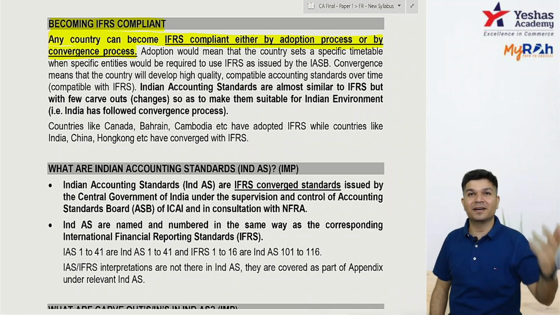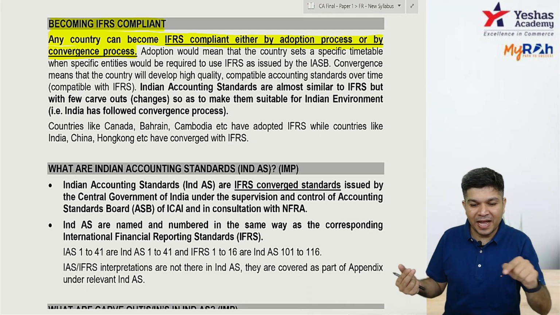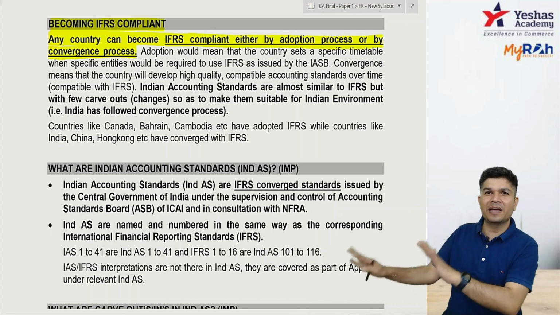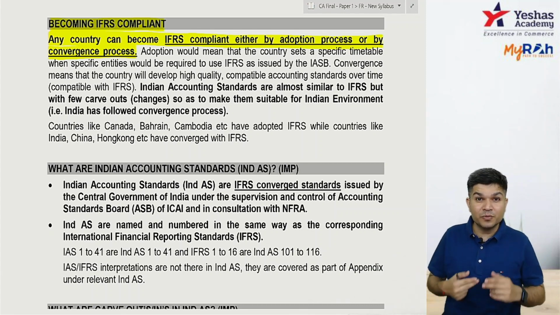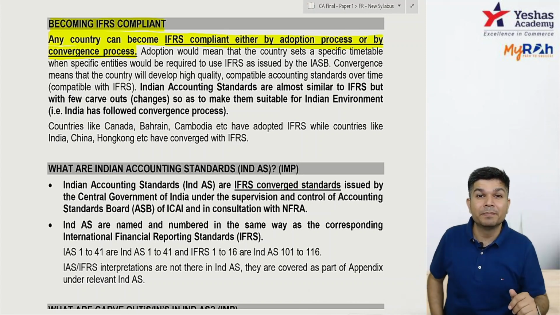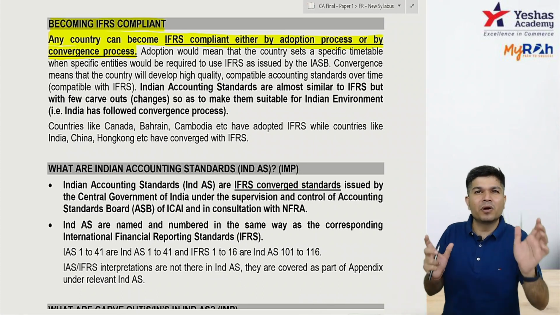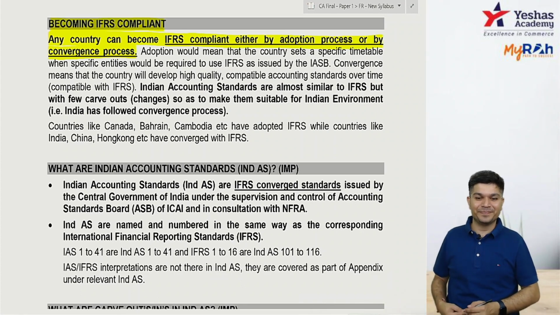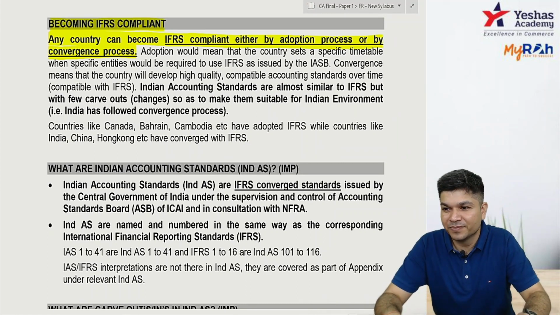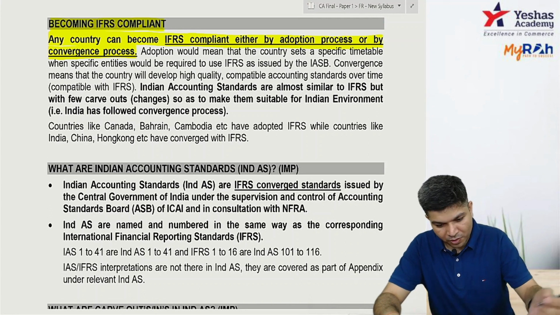Now tell me, India. Did India adopt IFRS or did India converge to IFRS? Adoption is we directly say, okay, IFRS valid here. Convergence is we come up with our set of standards which are based on IFRS but are a bit modified as per our country's scenario. So what did we do? We adopted or converged? Abhilash says converged. Okay, thank you. All of you are correct.